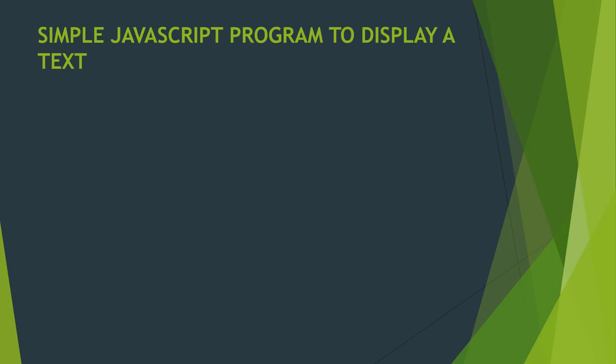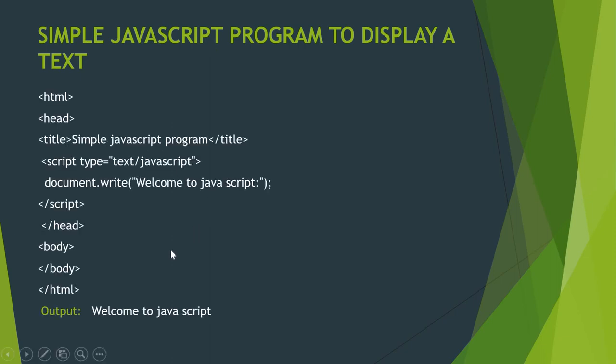So now let's get into the basic JavaScript code to print a line on the web page. We are writing the code now. This is our HTML code and we are adding the script in the head part. HTML, head, and the title of the program is going to be simple JavaScript. We are closing the title. Script type equal to text/javascript. We are using the document.write command and we are going to print the welcome to JavaScript program. We are closing the script, closing the head, body, /HTML. So our output that is going to be printed in the web browser is welcome to JavaScript.